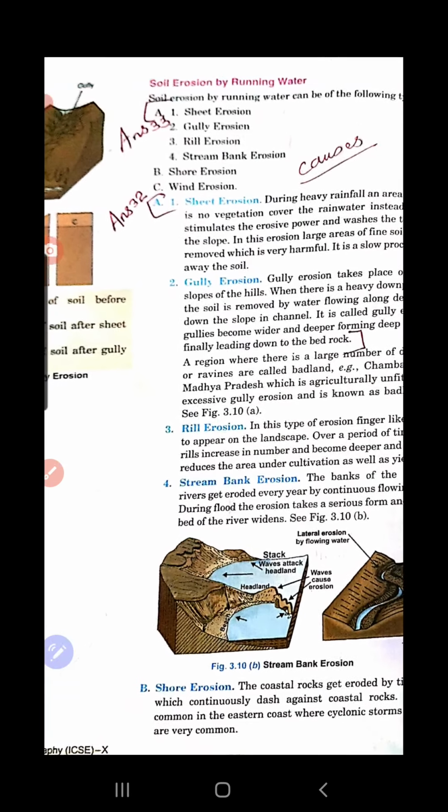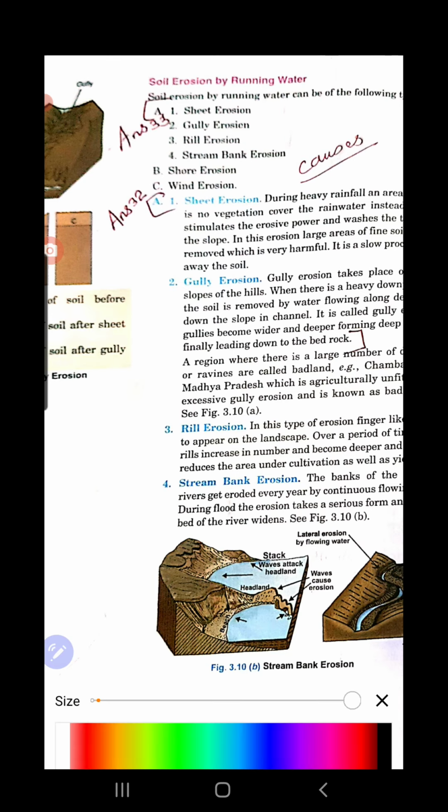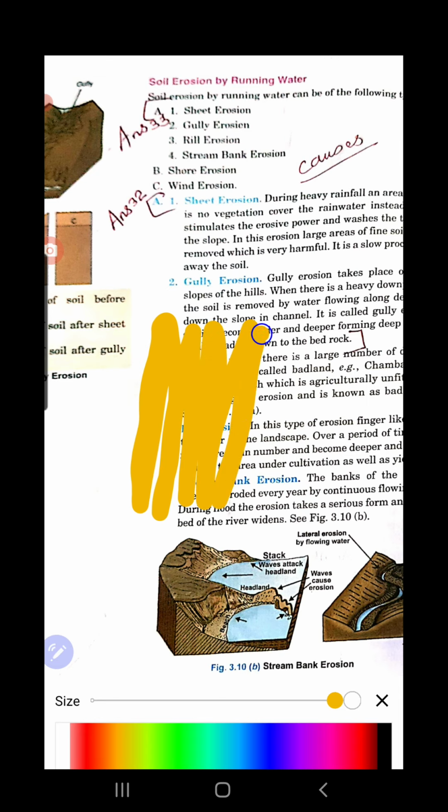Then which are the types of soil erosion? This also you need to study: sheet erosion, gully erosion, rill erosion, stream bank erosion, etc. When we discuss sheet erosion, what is that? Soil is eroded like this, in this way, from a large area. We can call it sheet erosion.